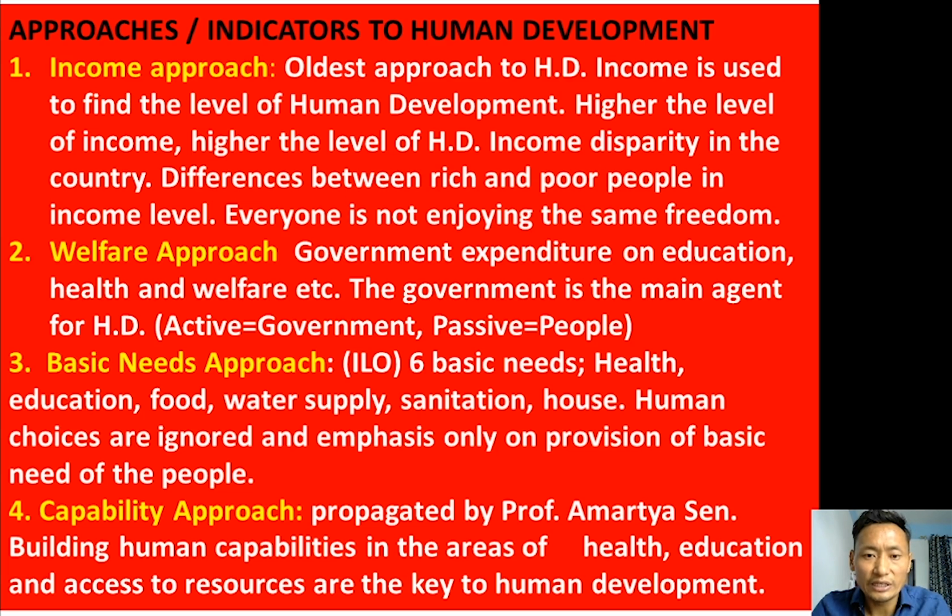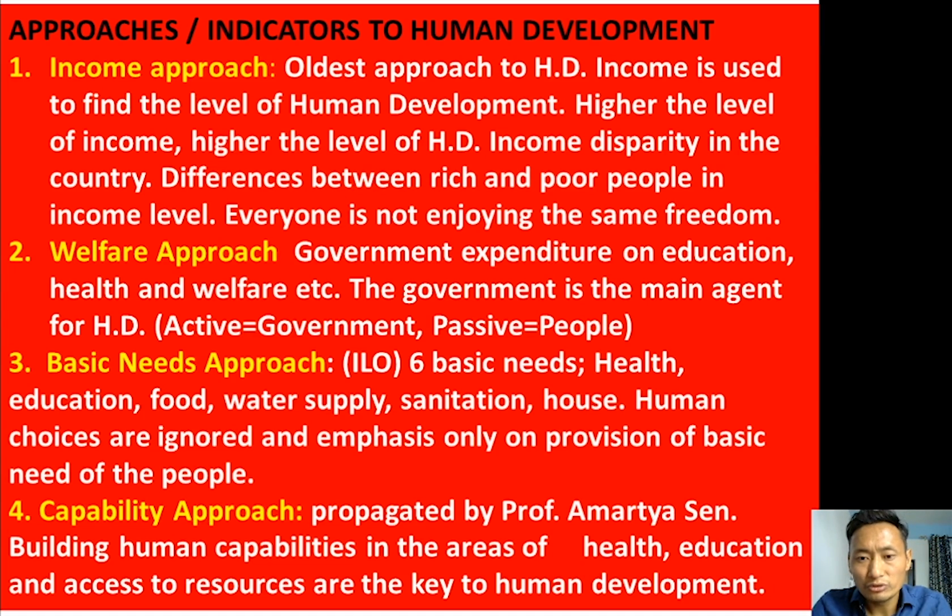That one is the basic need approach. This is the third approach adopted to find the level of human development in the world. This basic need approach was first introduced and promoted by ILO, the International Labour Organization. According to ILO, in order to have a successful human development, we need six basic needs in our life. They are health, education, food, water supply, sanitation, and house.